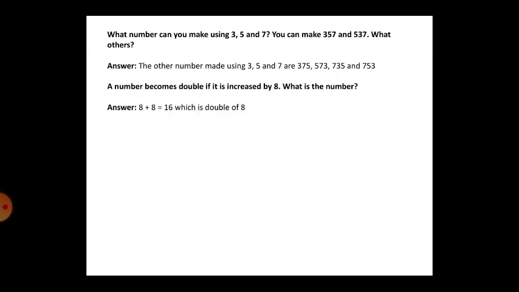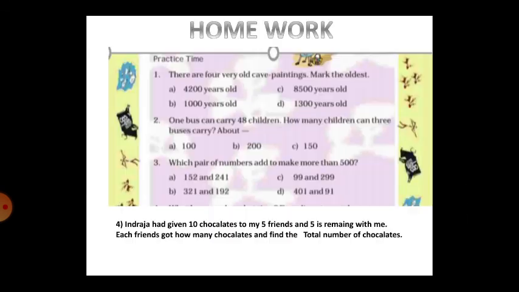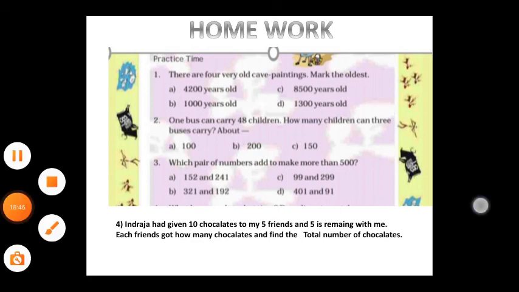A number becomes double if it is increased by 8. What is the number? Double means you add it two times, or you can multiply the number by 2. 8 plus 8 equals 16, and 2 eights are 16. The number will be 8. Homework. See this and